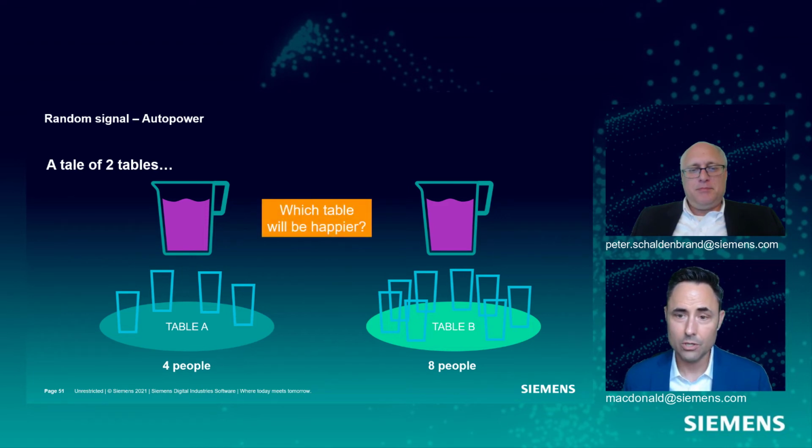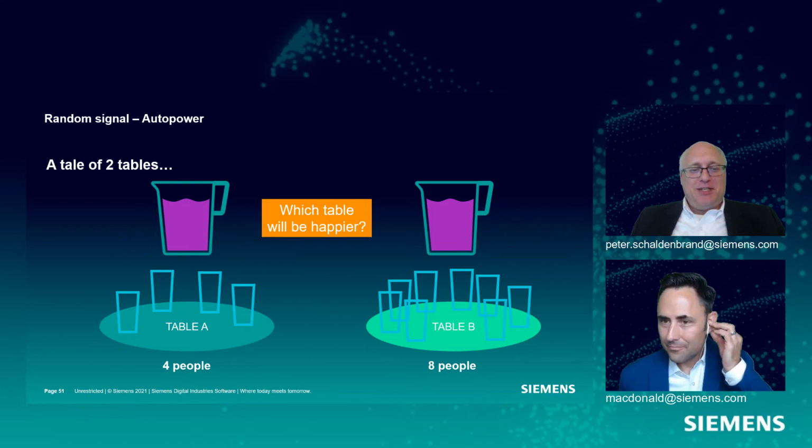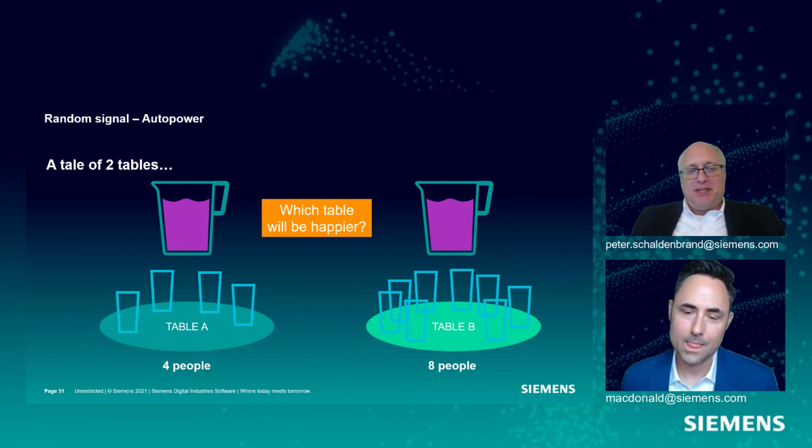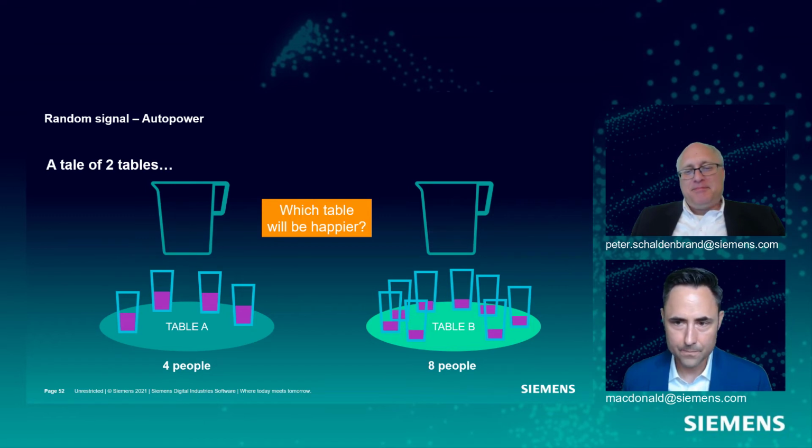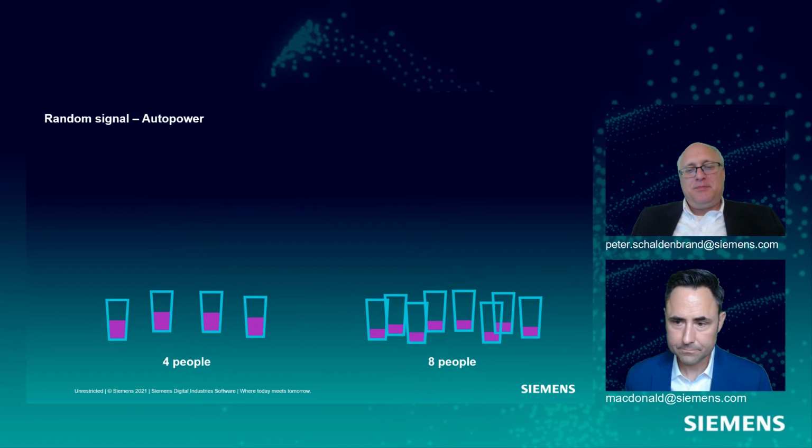So which table will be happier? What's in the grape Kool-Aid? Bunch of sugar. If you like grape Kool-Aid, table A will be happier because each person will get more. That's right. We're going to take that pitcher of energy and divide it among 4 people versus 8 people. And so table A is going to be happier because they all paid money for this pitcher of Kool-Aid, and they're going to get more than their table B counterparts.